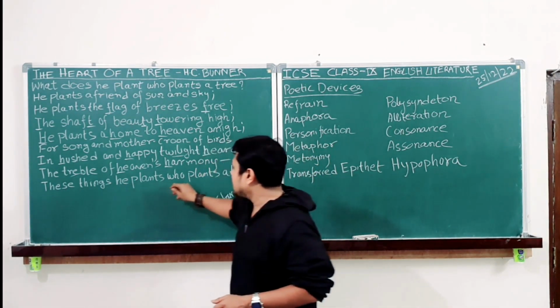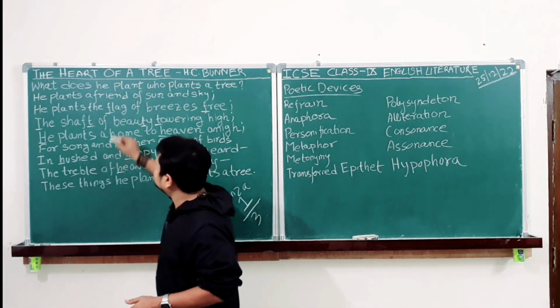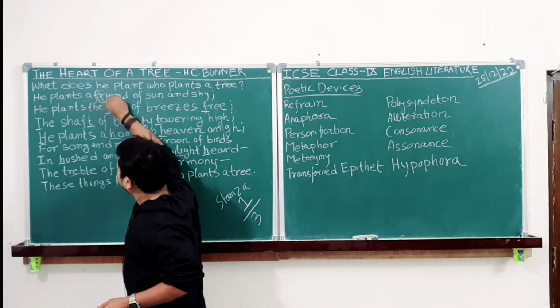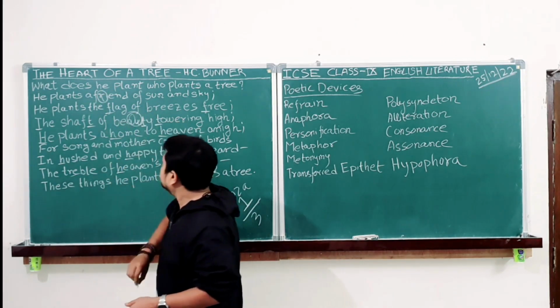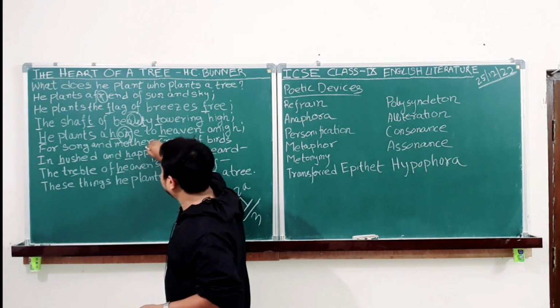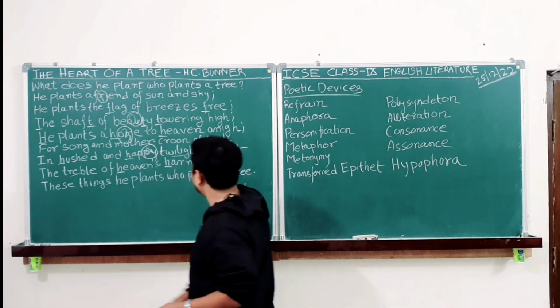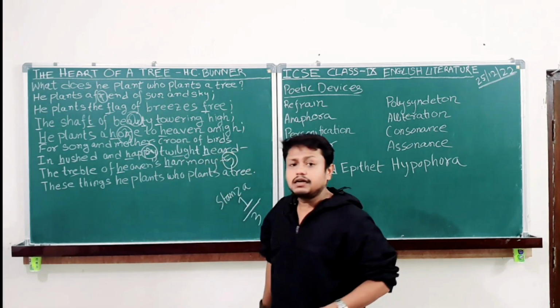These things he plants who plants a tree. Therefore, one who plants a tree is planting a friend, is planting a thing of beauty, planting someone's home, planting someone's reason to be happy, and is also ensuring a balance in the ecosystem.